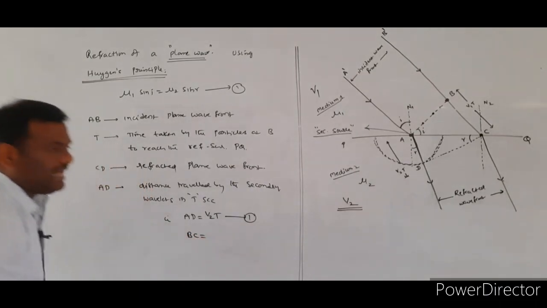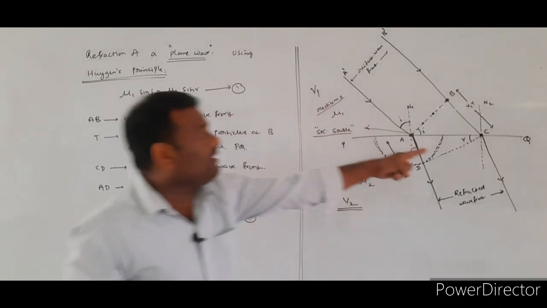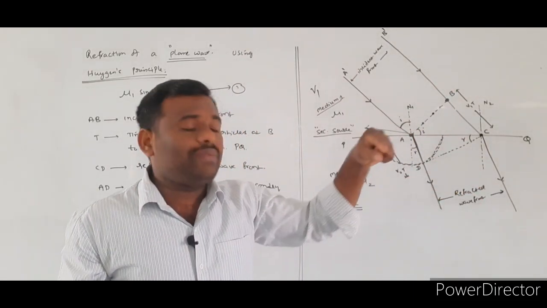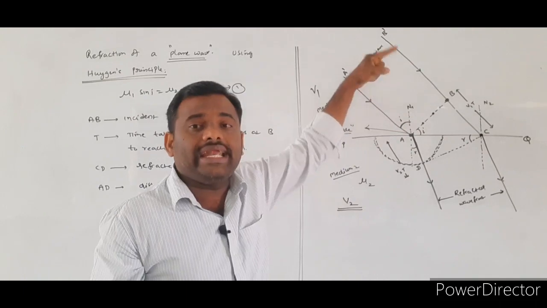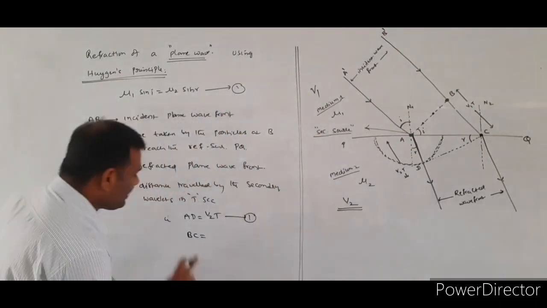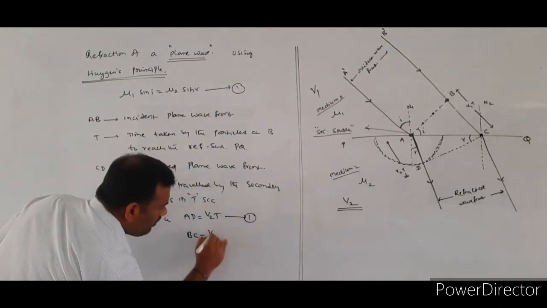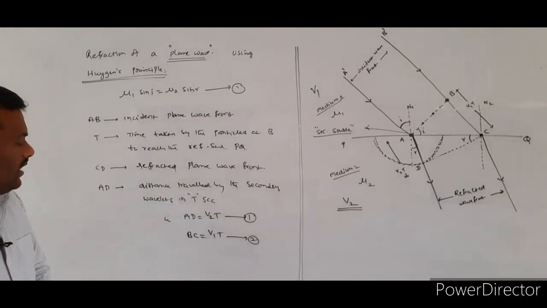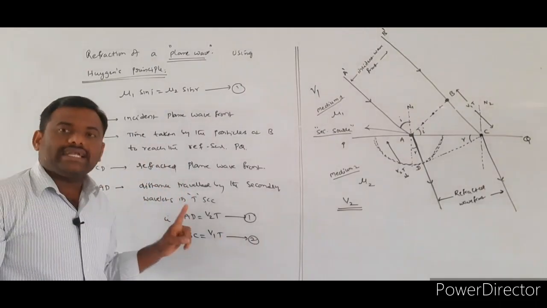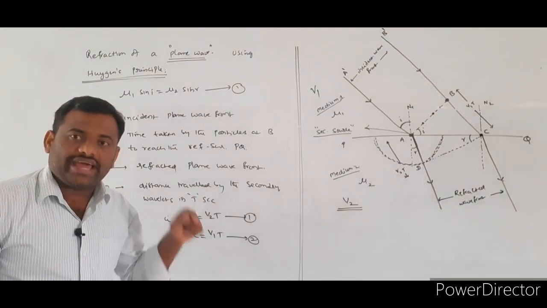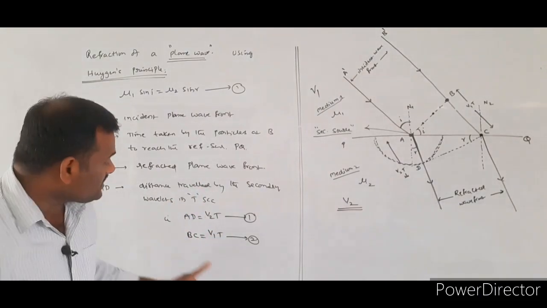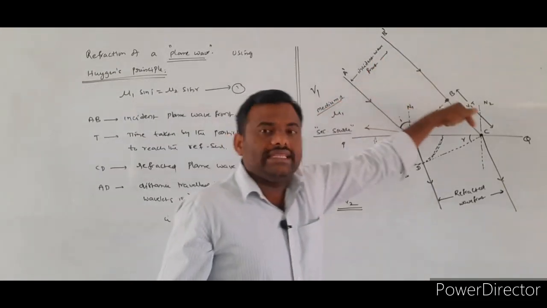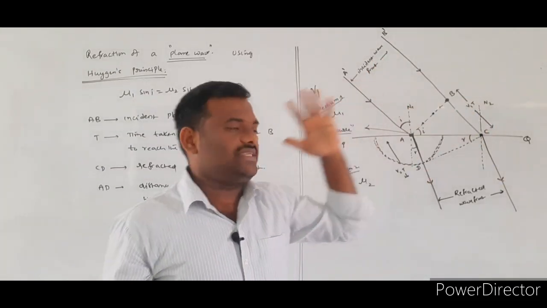BC is the distance traveled by the incident plane wavefront in the first medium in a time of t seconds. Therefore, BC equals V1 into t. AD is the distance traveled by the light in the second refracting medium in a time of t seconds.